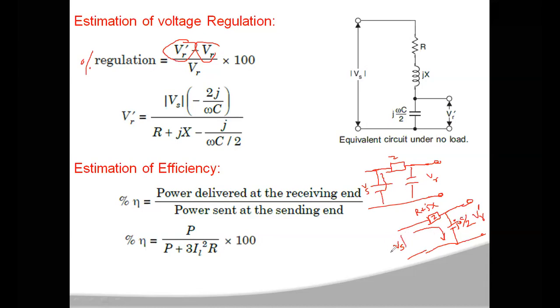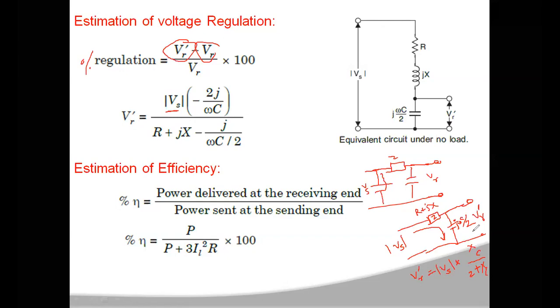The voltage across the capacitance will be VR dash equal to the total voltage VS multiplied by XC by Z plus XC.